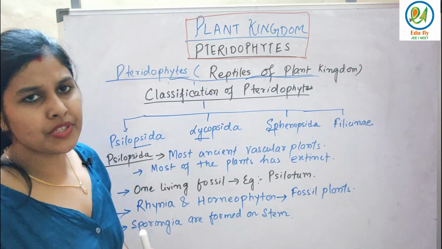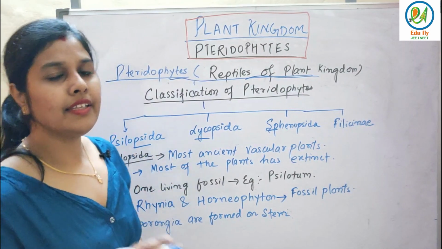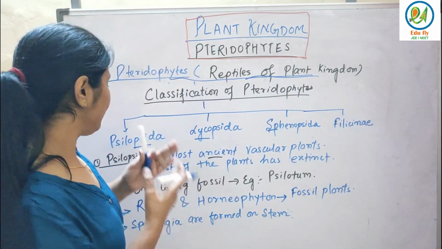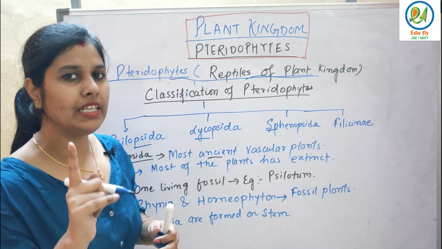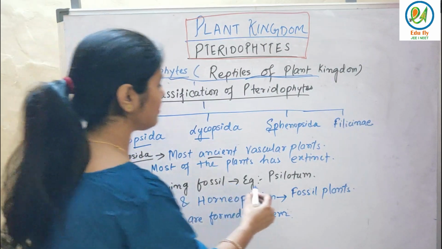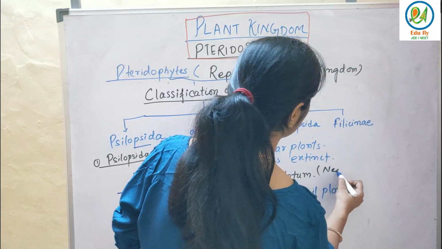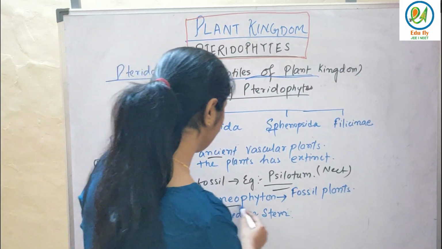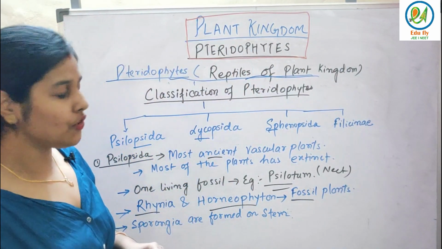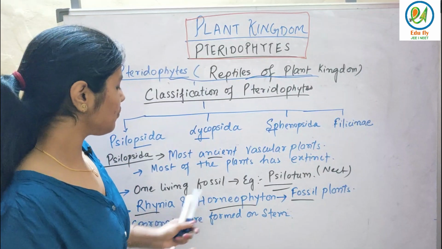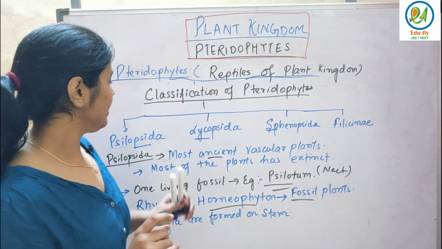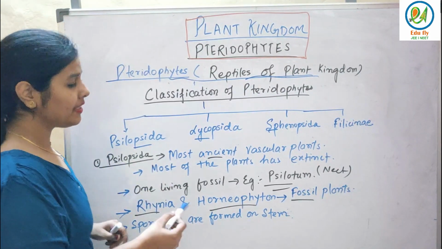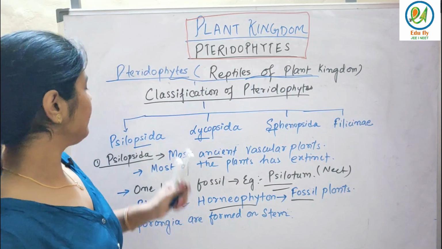See, first is Psilopsida. There is nothing more to know about Psilopsida. They are very ancient vascular plants, and most of the plants in Psilopsida have gone extinct. Only one living fossil is there, that is Psilotum. They are very important from NEET point of view. Just remember Psilotum, very important. And the next are Rhynia and Horneophyton. Rhynia and Horneophyton are fossil plants. These two are also very important. Remember the terminology: in Psilopsida, sporangia are formed on the stem.